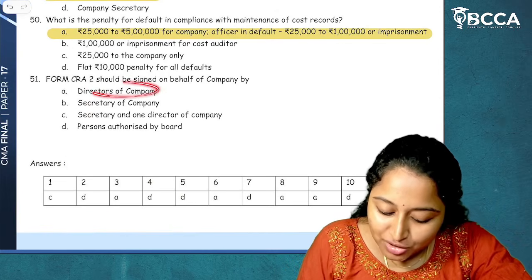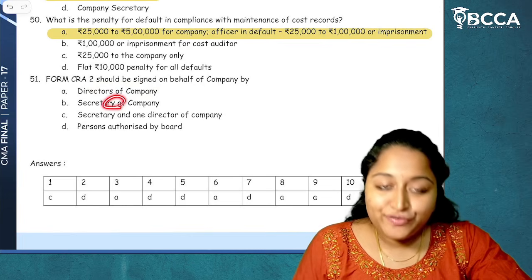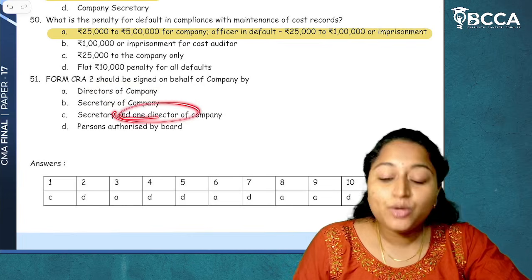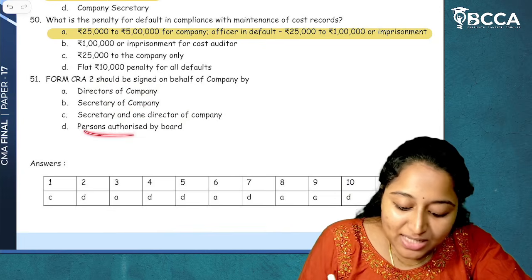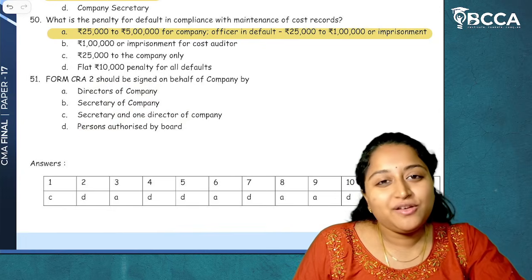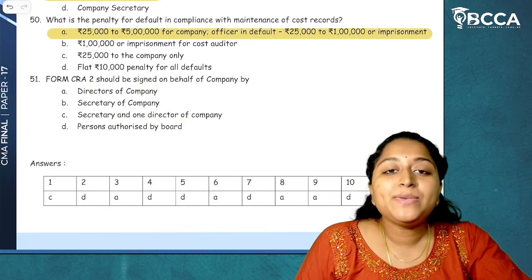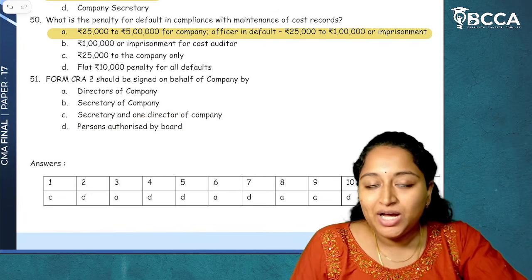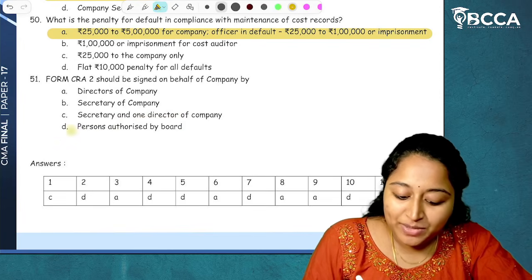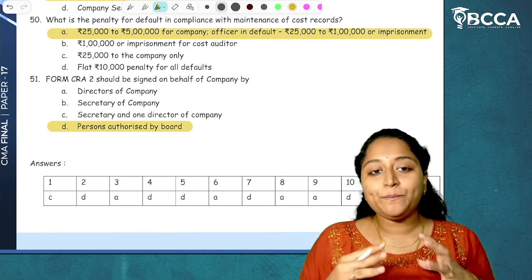Here, directors of the company, yes. Secretary of the company, yes. Secretary and one of the director of the company, not two, but any one can sign. Persons authorized by board. Among the given solutions, what is best? Person authorized by the board has to sign Form CRA2. I hope it is clear. So the answer for this would be option D. I hope it is clear.